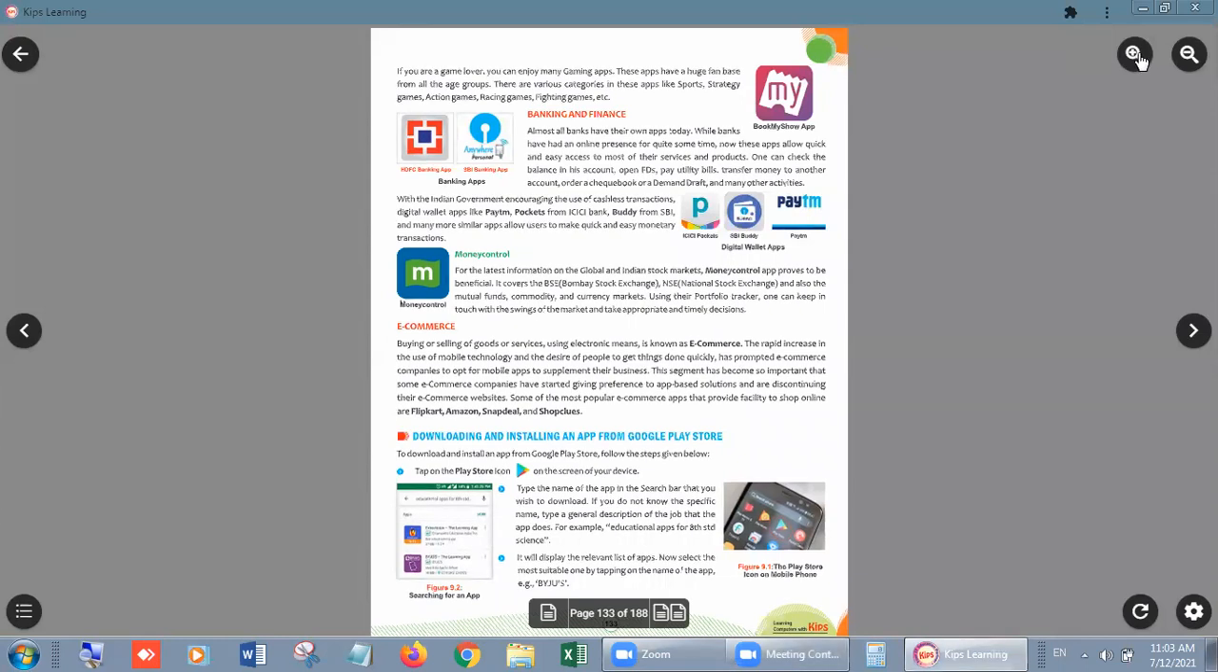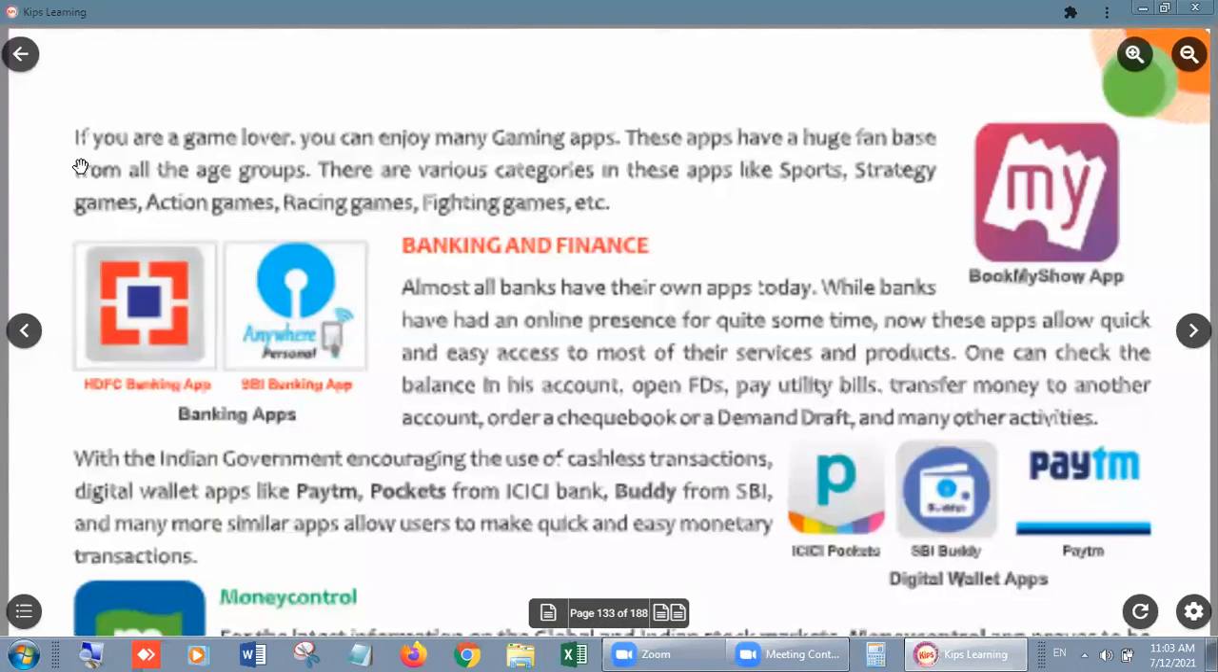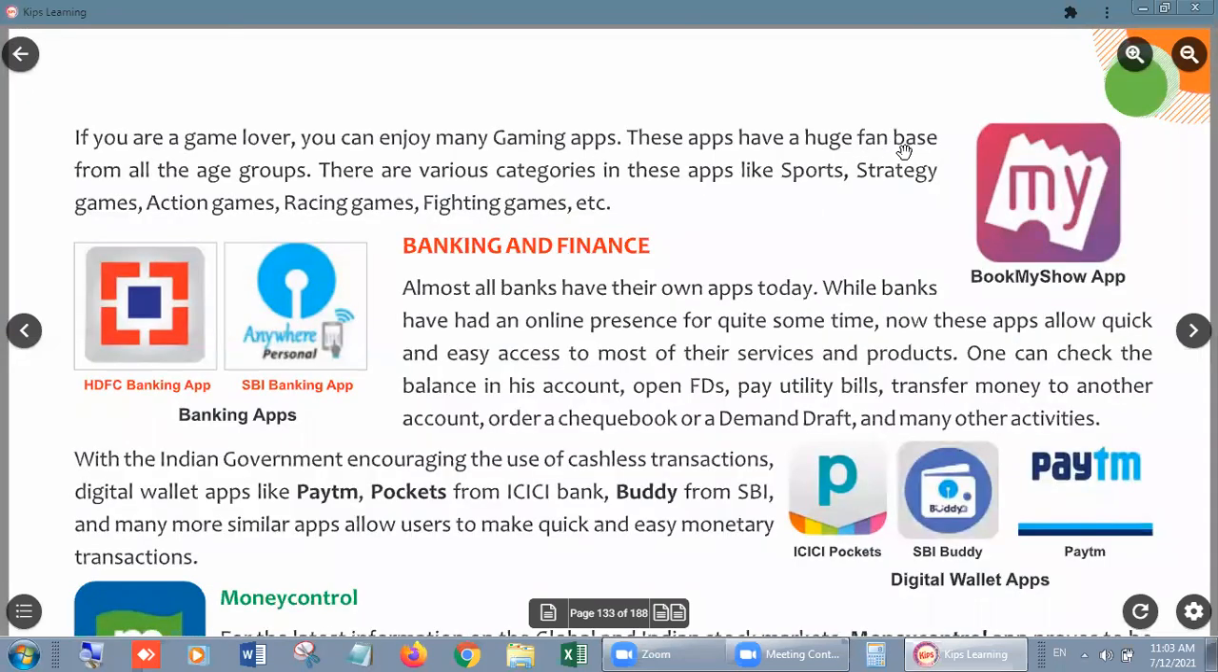Okay, there are some gaming apps. If you are a game lover, then you can enjoy gaming apps. These apps have a huge fan base from all age groups. There are various categories in these apps like sports, strategy games, action games, racing games, fighting games, etc. Like Book My Show, with the help of this app, you can book your tickets for any movie.